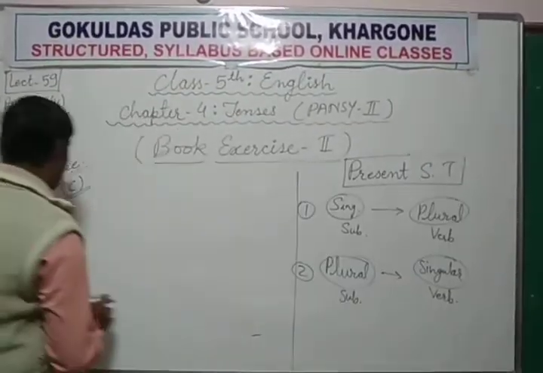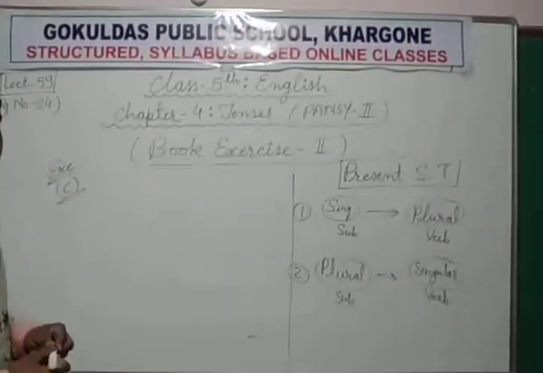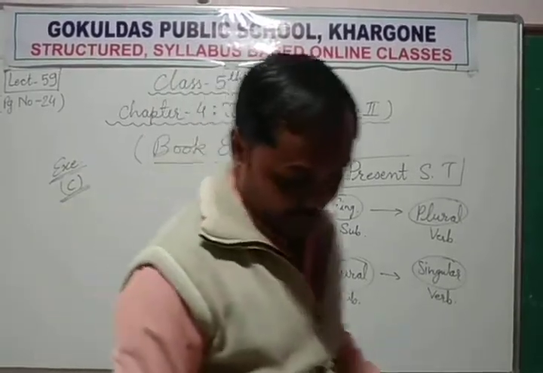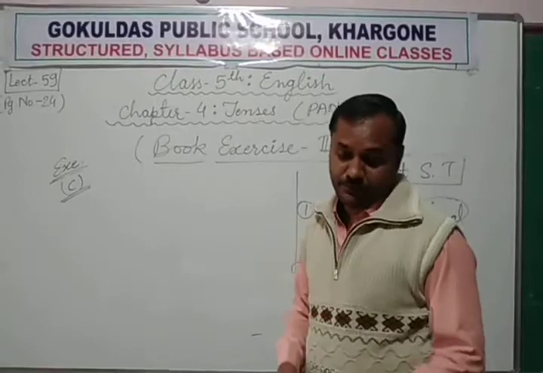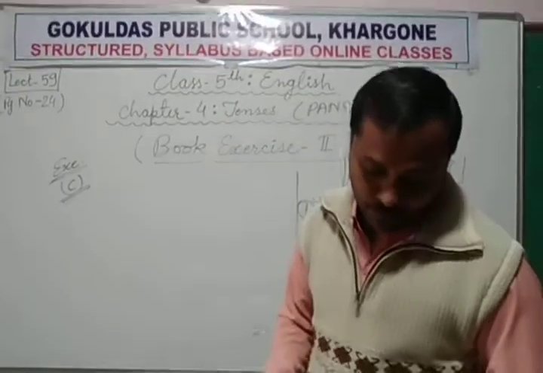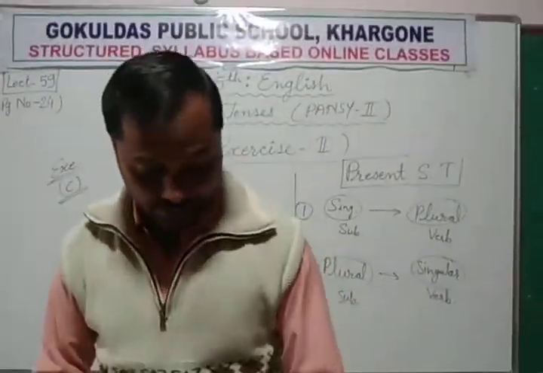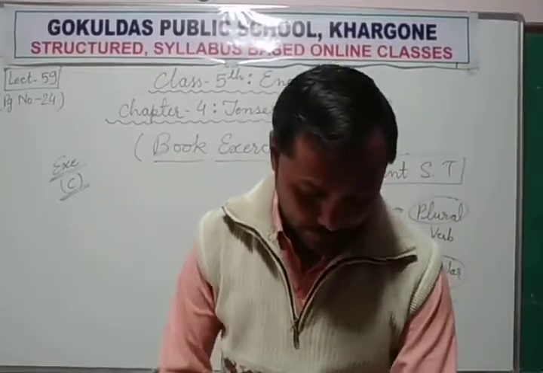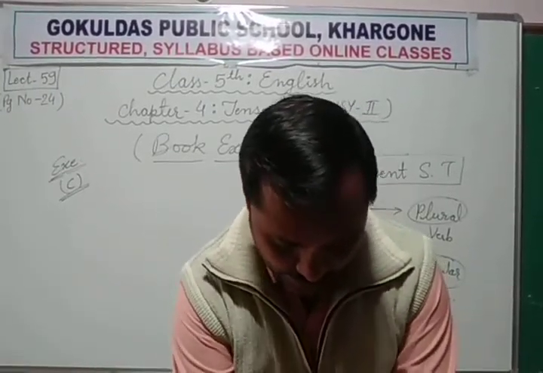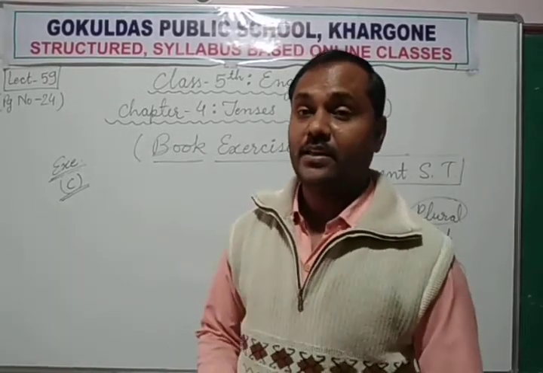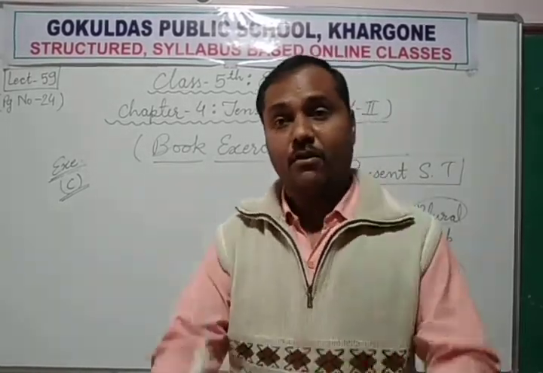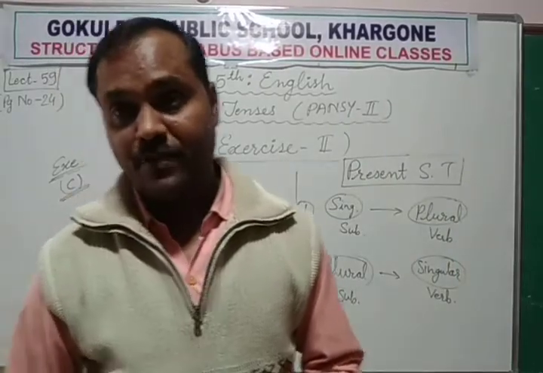Now let's solve some exercises. Let's see exercise C. What does it say? Fill in the blanks with the present simple tense of the verb given in brackets. After each sentence one bracket is given, and in that bracket the base form of the verb is given.